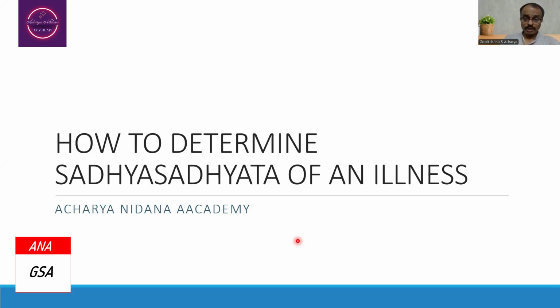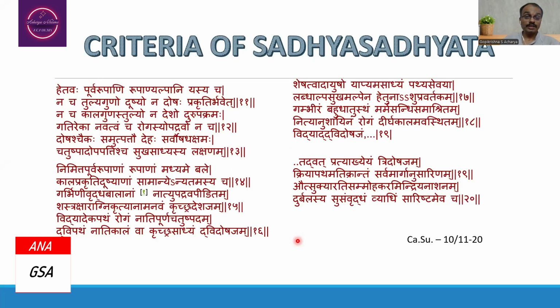When you think about the context of the Charaka Samhita, it is being mentioned, Etavaha Purarupani, Rupani Alpani Yasya na cha tulya guno dushyo na doshaha prakritir bhave na cha kala gunastulyo na desho durupakramaha gatireka navatvam cha rogasyopadravo na cha doshashchaikah samutpattau dehaha sarvaushadakshamaha chatushpada upapattischa sukhasadhyasya lakshanam